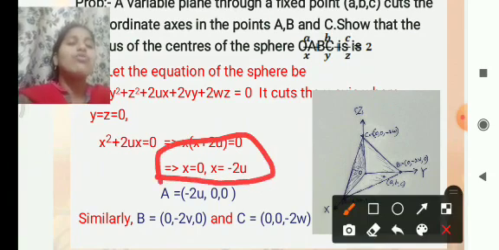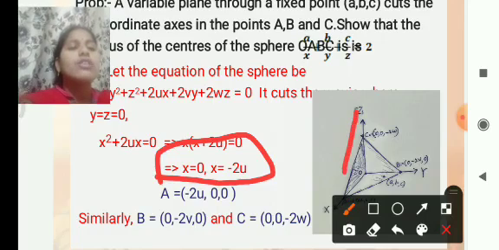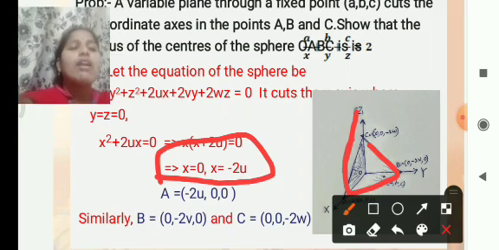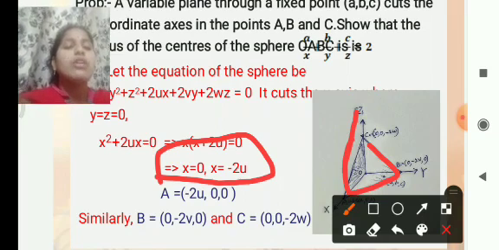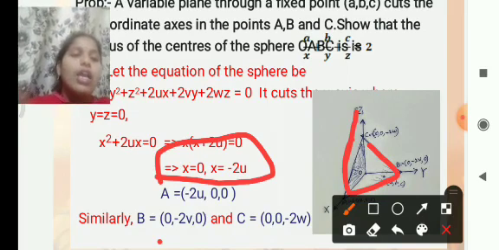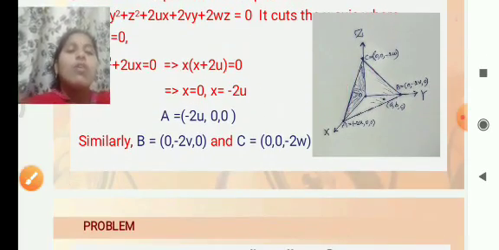We get two values. So the points are A equal to (minus 2u, 0, 0), and it cuts the y axis at B (0, minus 2v, 0). It cuts the z axis at C (0, 0, minus 2w).